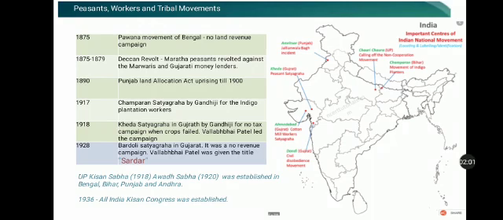The Indigo Revolt occurred in Bengal, directed against the British planters who had forced the peasants to take advances and sign fraudulent contracts, and forced them to grow indigo under terms which were the least profitable to them, which means there was no profit for the peasants by growing indigo, but they were forced to plant indigo in their lands.